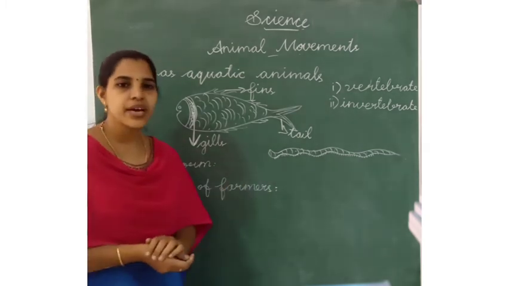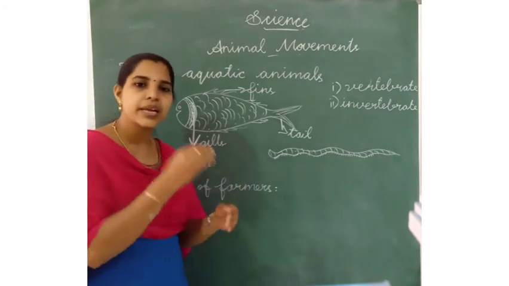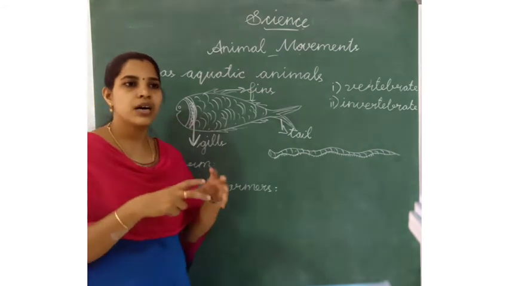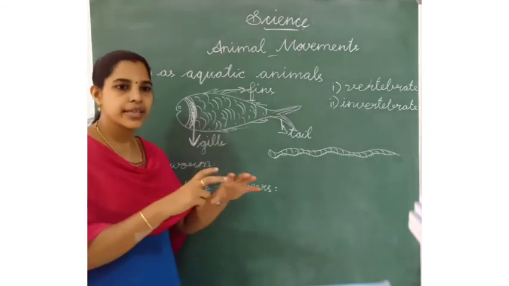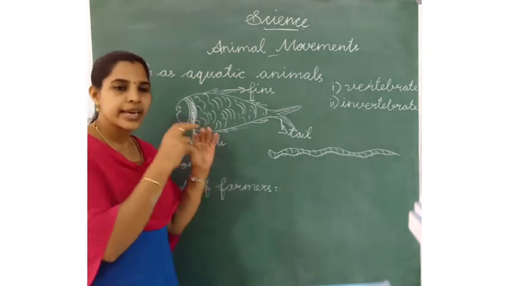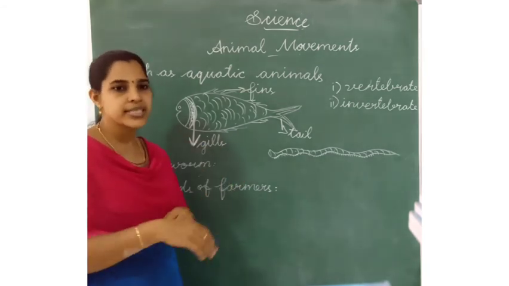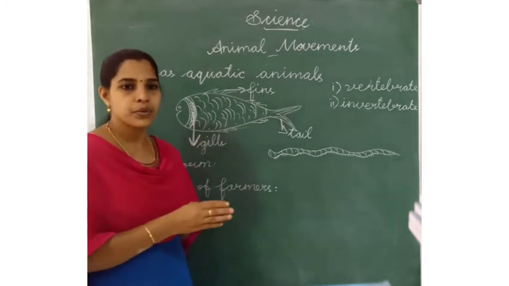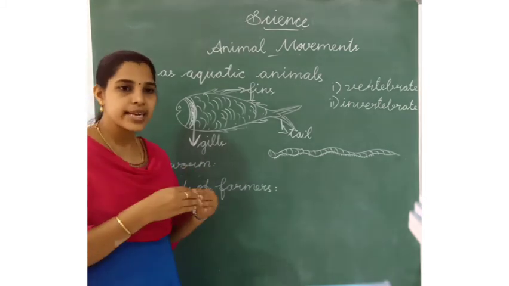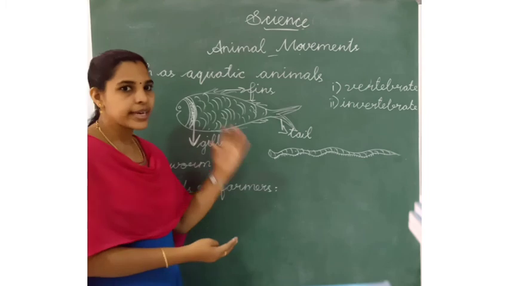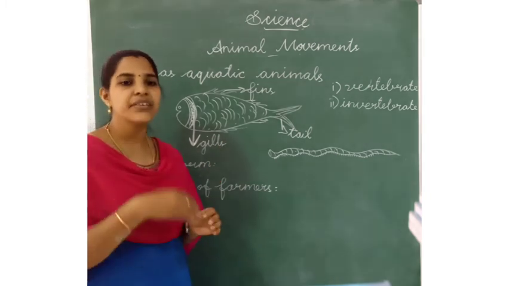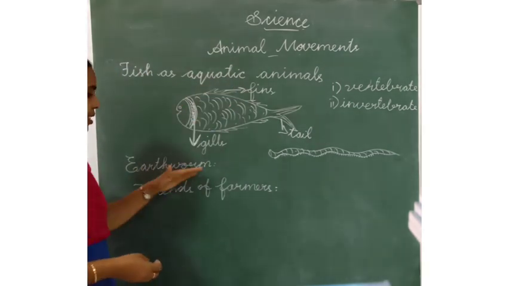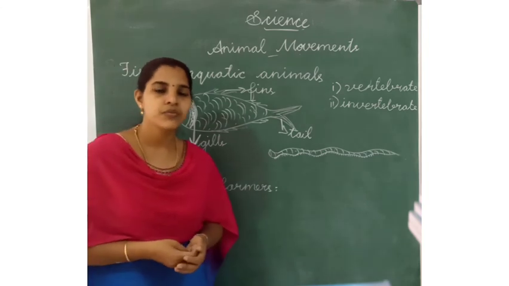Okay, next one is vermicompost. When the earthworms live in the soil, many food wastes, vegetable wastes or animal wastes are in the soil. Yes, the earthworms change the food wastes to compost. Okay, this process is called vermicomposting. We get the fertilizers by the earthworms. Okay, that is called vermicompost. Do you understand this? Aquatic animals, earthworms, friends of farmers.